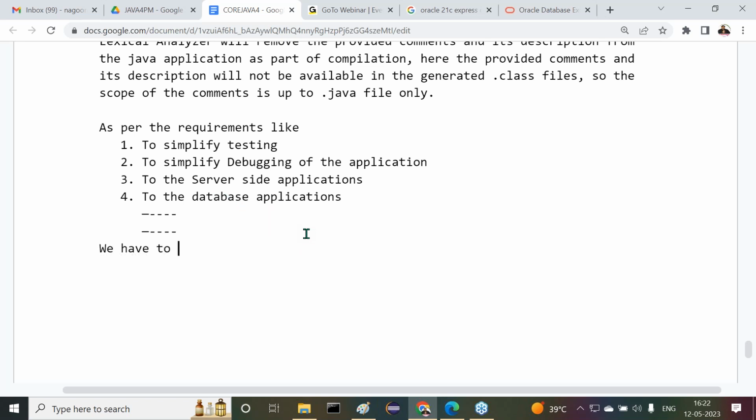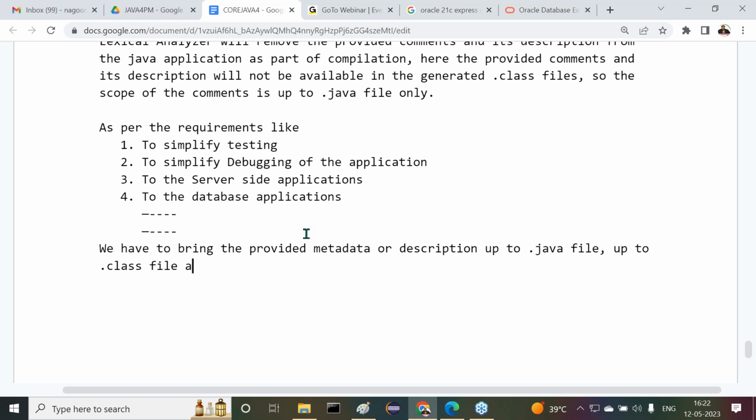We have to bring the provided metadata or description up to the .java file, up to the .class file, and up to runtime of our applications.